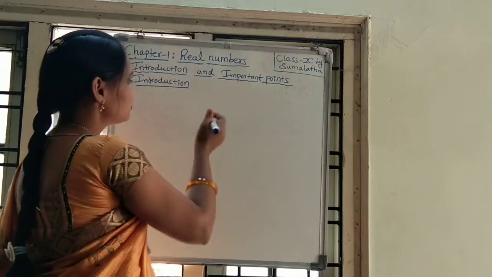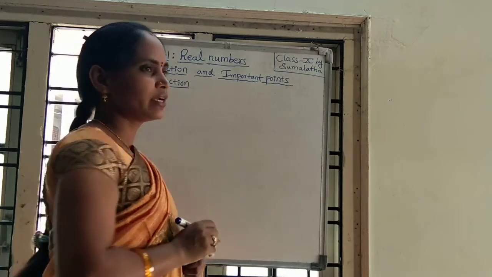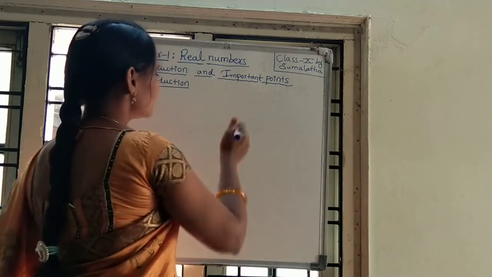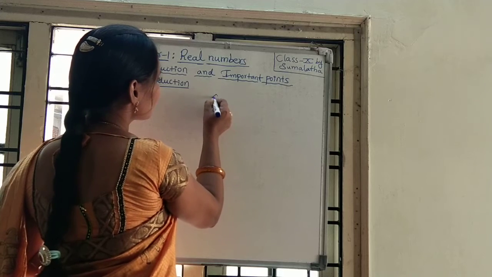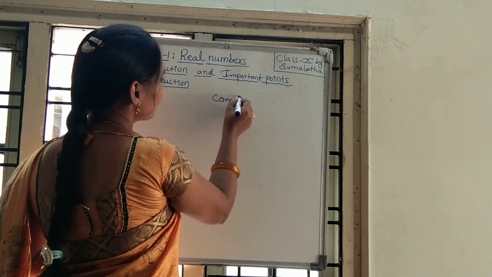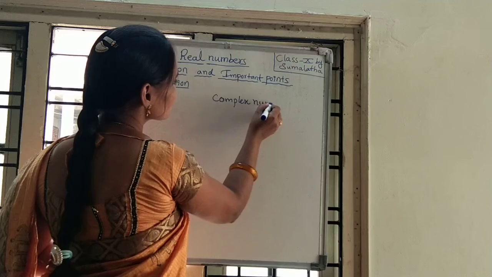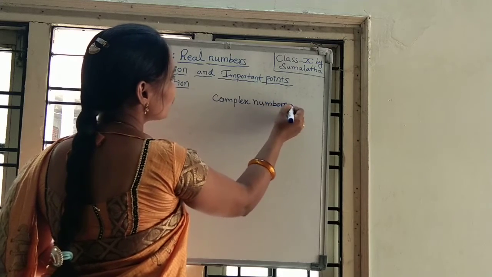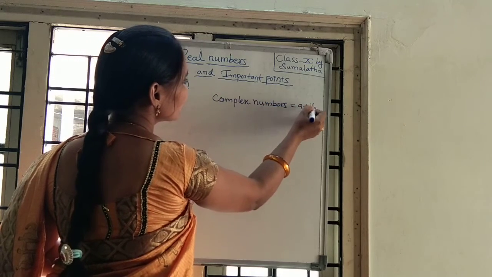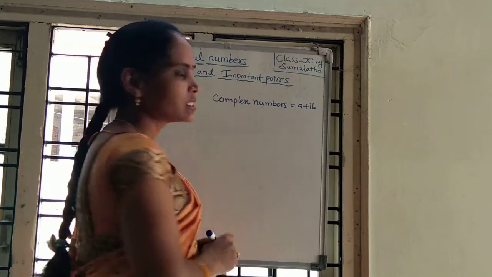Real numbers we can take from complex numbers. Complex numbers are in the form a plus ib.